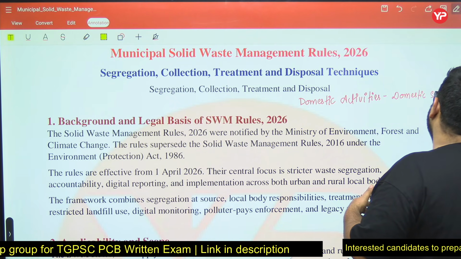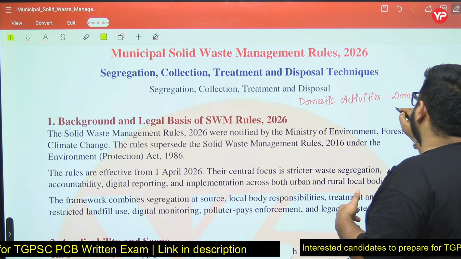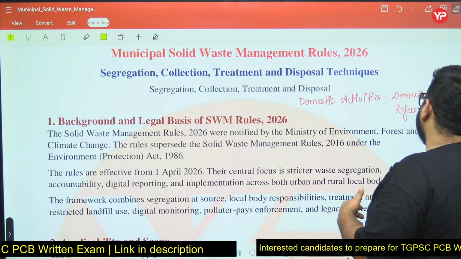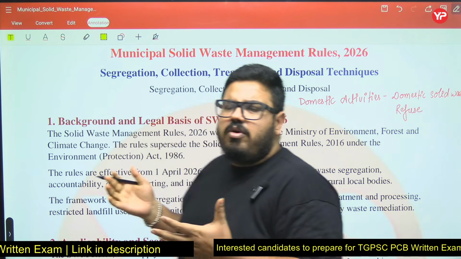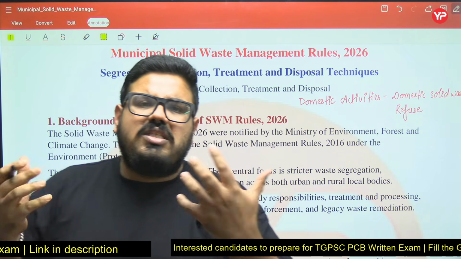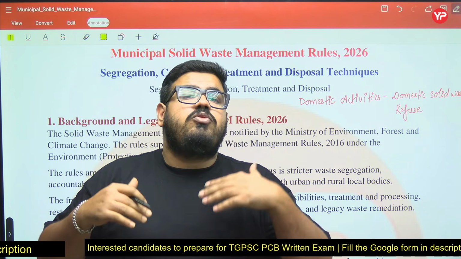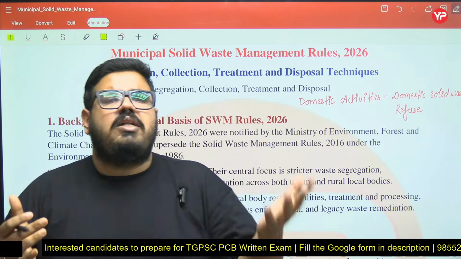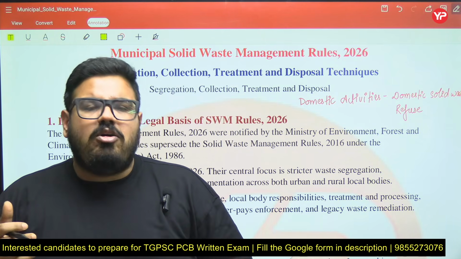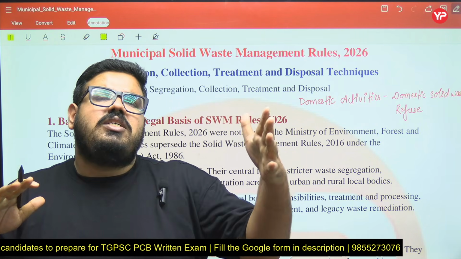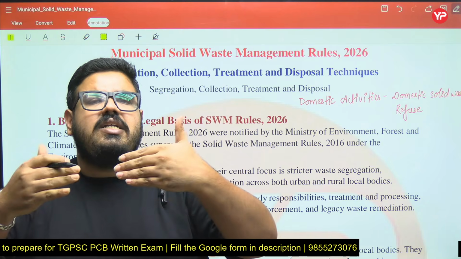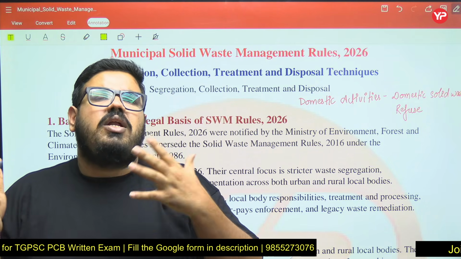And if the same waste is generated from industrial activities, it is known as industrial solid waste, like the chemicals coming from the industries or the byproducts coming from the industries in the form of waste. And if that waste is produced from medical activities or laboratory activities, that is known as biomedical waste. So all the waste that is being generated overall is basically known as solid waste.